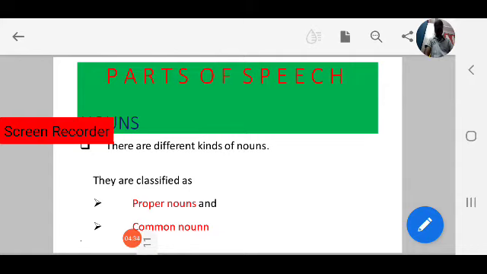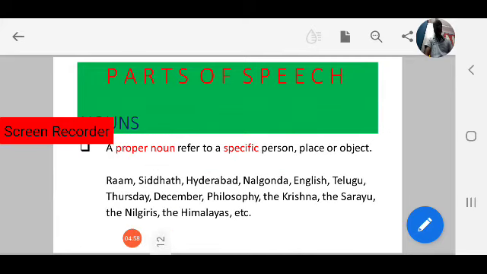So, how many kinds of nouns are there? Let us see. There are different kinds of nouns. They are classified as proper noun and common noun. So, basically, two kinds of nouns. Those are proper noun and common noun. Let us go into more details. So, what is a proper noun?